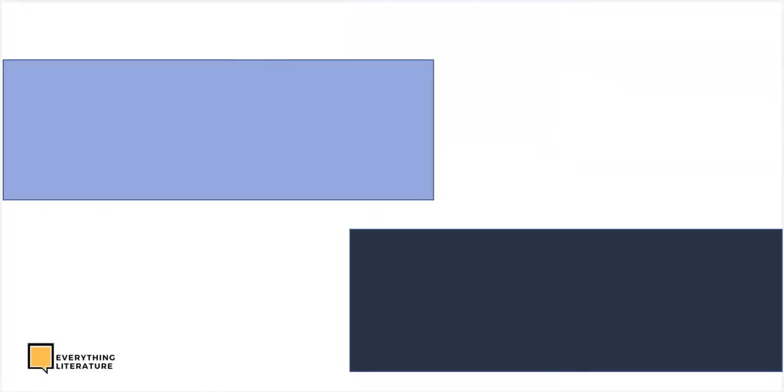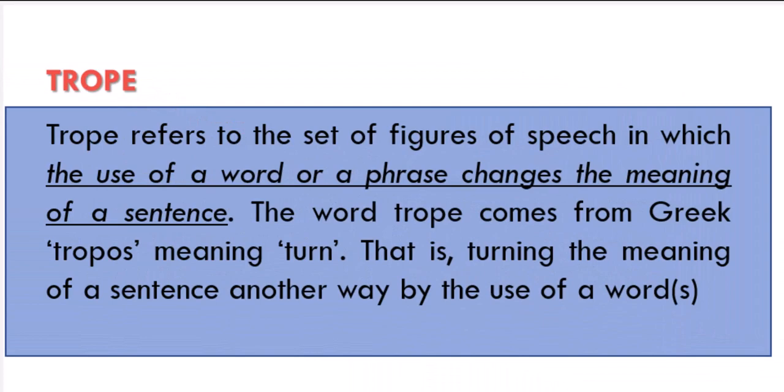Over time in our previous classes, we already established that figures of speech can be divided into two, which are trope and scheme. Trope refers to the set of figures of speech in which the use of a word or a phrase changes the meaning of a sentence. The word trope comes from the Greek tropos, meaning turn, that is, turning the meaning of a sentence another way by the way a word is being used. Okay?